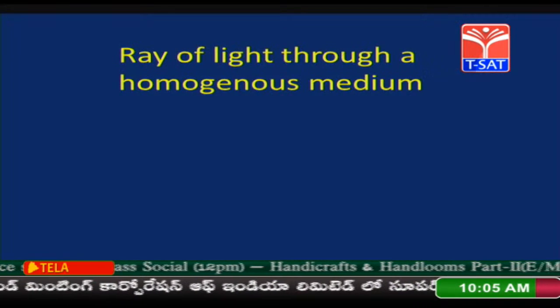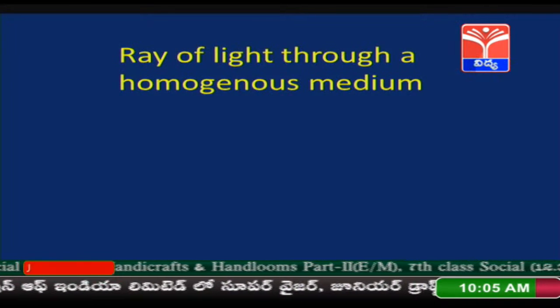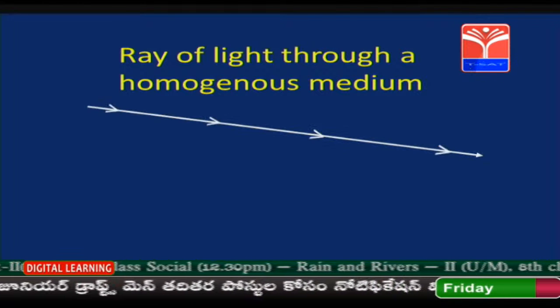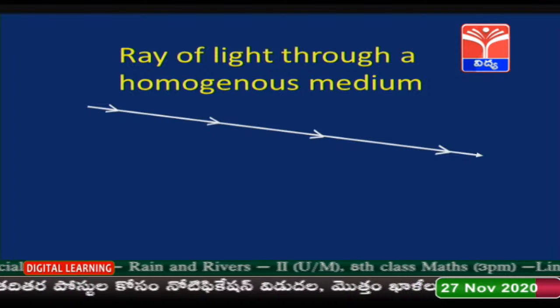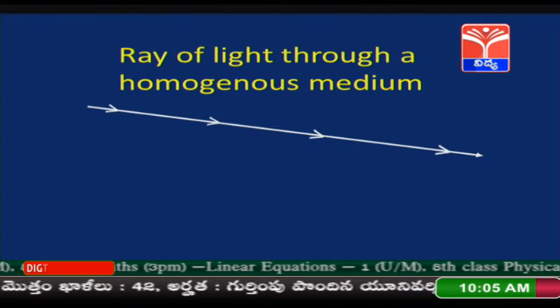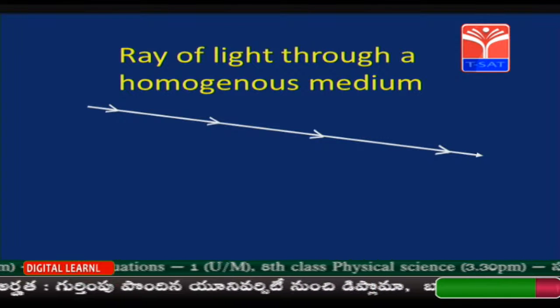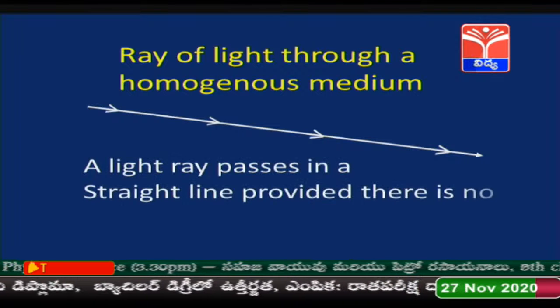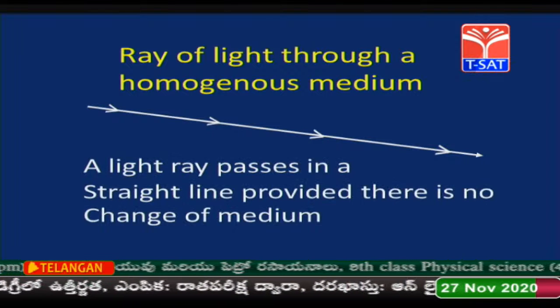Is it right? Let us try to recapitulate what we have learned in our early classes related to refraction of light at plane surface. Ray of light through a homogeneous medium. Dear students, observe this picture. The light is travelling in a straight line. Why? What could be the reason? Because it is a single medium. So, light travels in a straight line provided there is no change of medium.